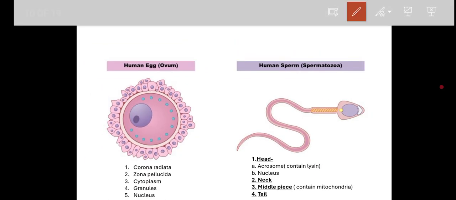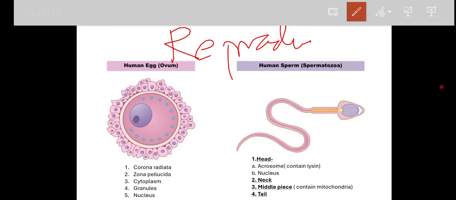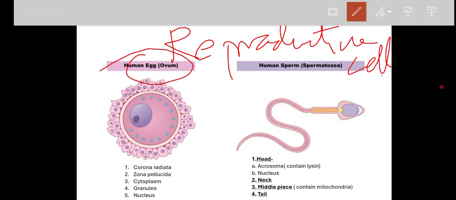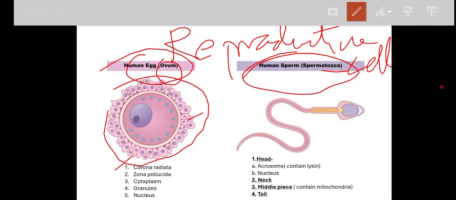And the third major portion is the reproductive cells of human. Reproductive cells, correct. The first one you can see, the human egg or ovum or secondary oocyte. The second one is the human sperm or the spermatozoa. Okay. The first one you people can see, this entire structure. Very simply it is this one.